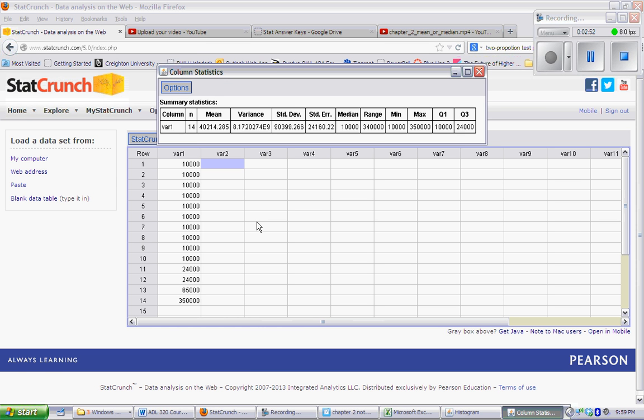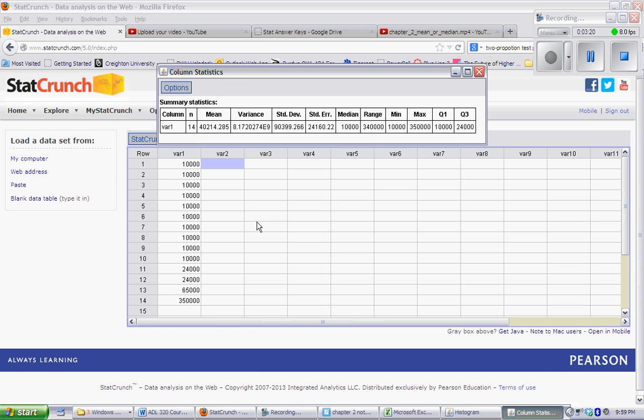We've got a lot of data centered at around $10,000, but we have just a few high values that are pulling our graph to the right. So we have a right skewed graph. Our mean is getting pulled in that direction of the right skew, so our mean looks much higher than our actual measure of center should be. So anytime we have a skewed graph, we want to use our median as our measure of center.